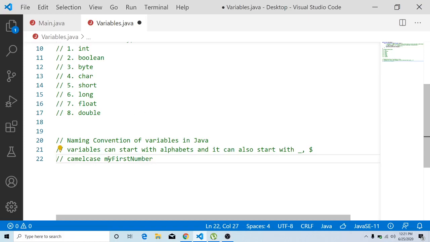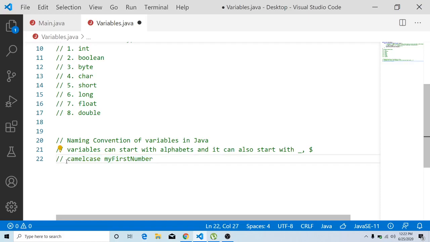So if you have multiple words in the variable name, the first word will be completely lowercase. Starting from the second word, all the subsequent words' starting characters are going to be uppercase. This is the best way of naming a variable. Usually all the Java developers who are currently working in big industries prefer camel case as the best approach of naming a variable.